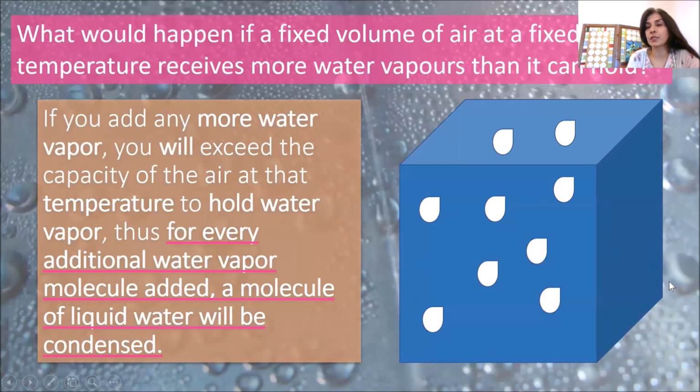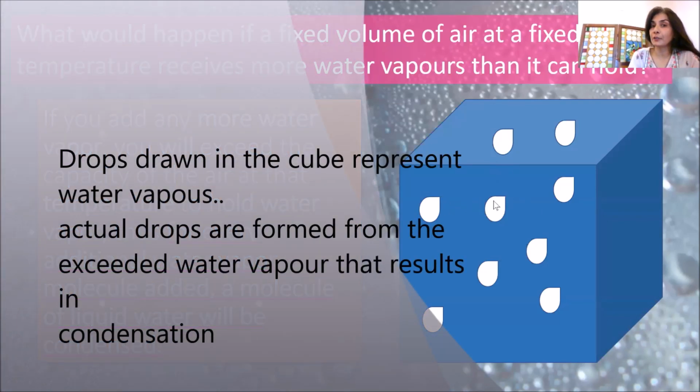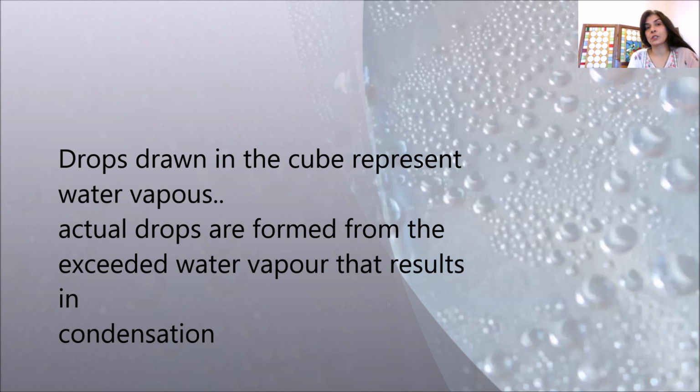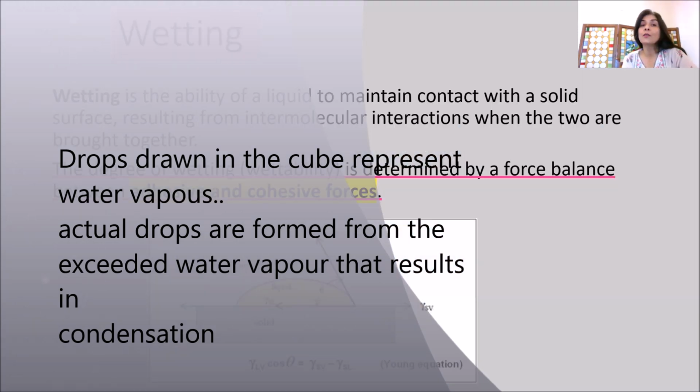Suppose this is 1 cubic meter, and there are 9 drops shown, I think, and this is the saturation. So if I add 2 more drops, then either those drops would turn into liquid, or if they remain in the vapor form, some other 2 will turn into liquid, and this will cause condensation, this kind of accumulation of water, and that would cause wetting.